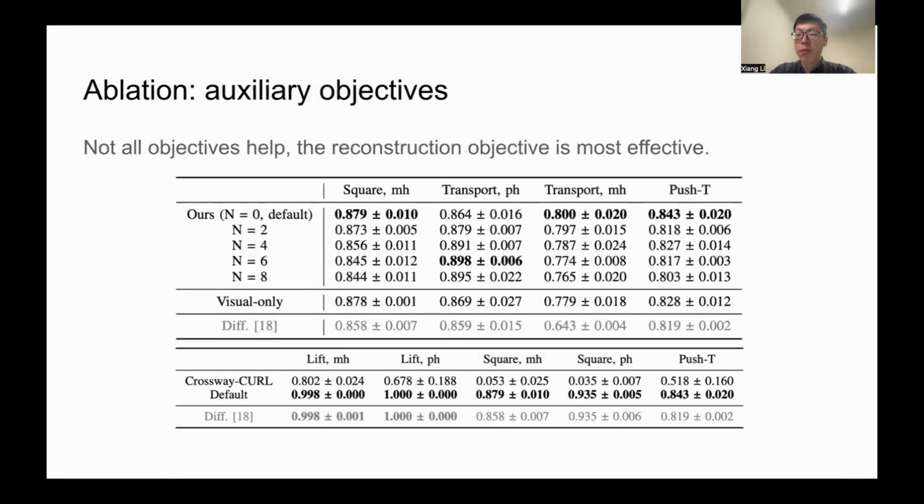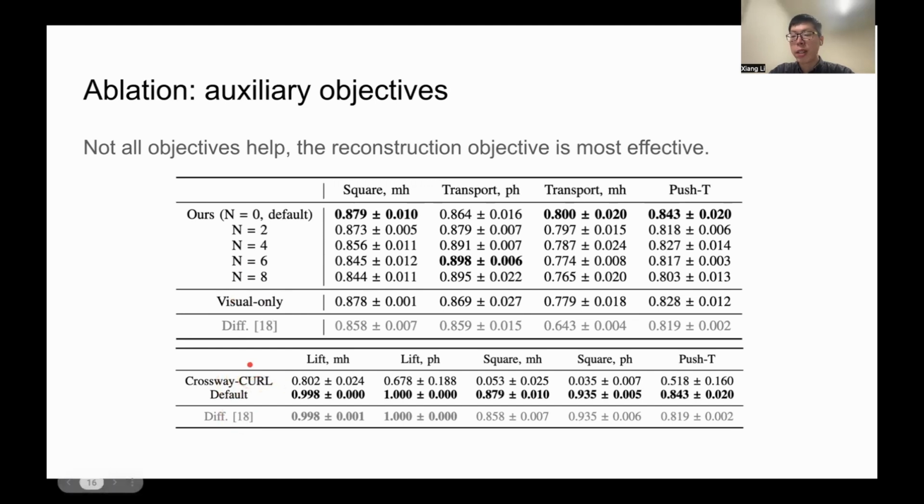Finally, we explore the effect of different auxiliary objectives. In this group of experiments, we push the model to predict the future states instead of reconstructing the current state. And it turns out that reconstruction is the most effective method in most cases. We further test other cases where only visual observations are reconstructed and use a contrastive objective instead of a reconstruction objective.